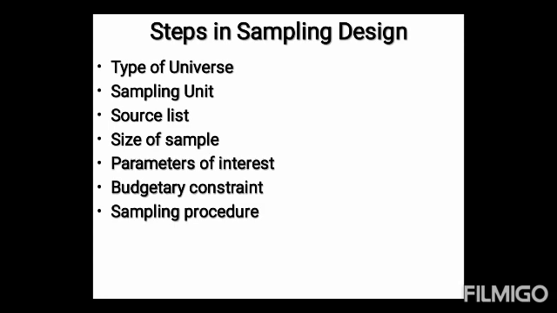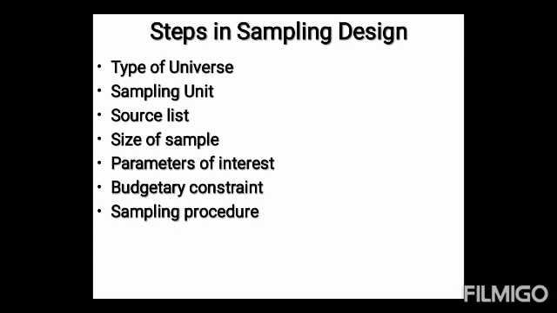Then, size of the sample. This refers to the number of items to be selected from the universe to constitute a sample. This is a major problem before a researcher. The size of the sample should neither be excessively large nor too small. It should be optimum. An optimum sample is the one which fulfills the requirements of efficiency, representativeness, reliability, and flexibility. While deciding the size of the sample, the researcher must determine the desired precision as also an acceptable confidence level for the estimate.